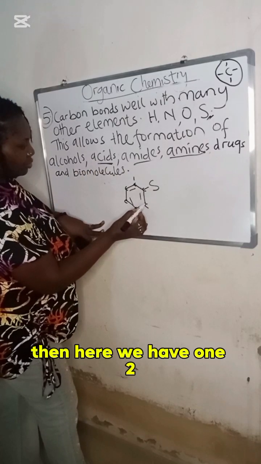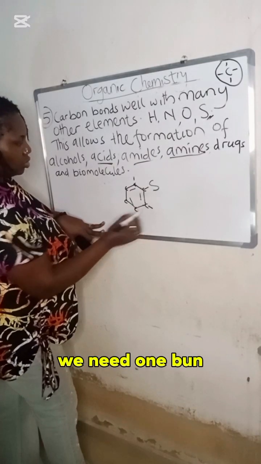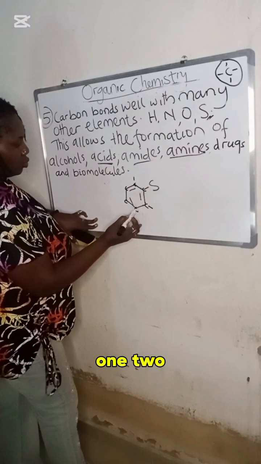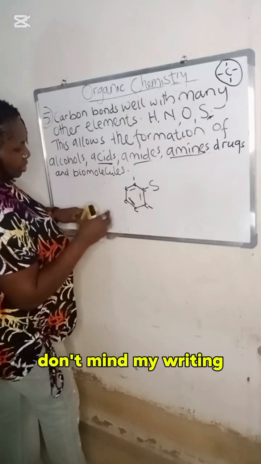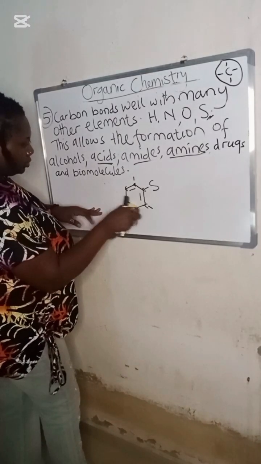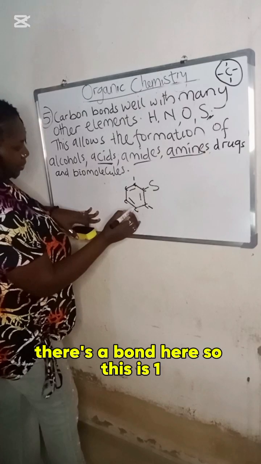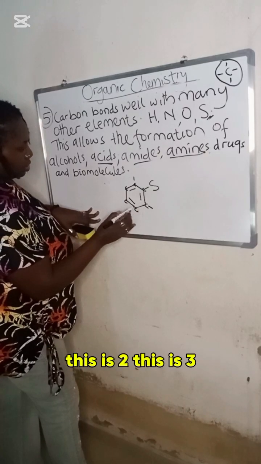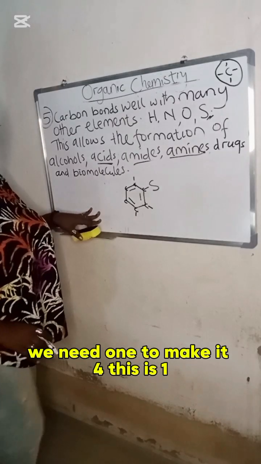Then here we have 1, 2, 3. We need 1 bond. Don't mind my writing. There's a bond here. So this is 1, this is 2, this is 3. We need 1 to make it 4.